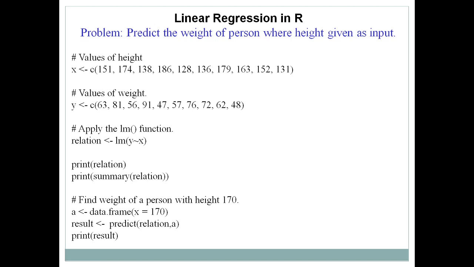Once we understand that relationship, suppose we want to know the weight of a person whose height is 170 centimeters. How can we do this? a equals data.frame(x = 170). We already discussed data frames, how to declare a variable, how to take a list, a simple vector in R. If you want to recall, you can go to the previous video and recall the basics of R. So here we have just taken the value of height as 170, and then we predict the result, what should be the weight of the person with respect to height 170. So this is a simple implementation of linear regression using R.